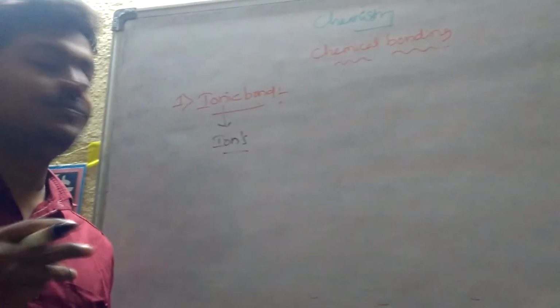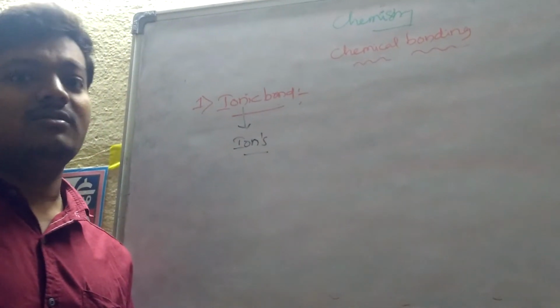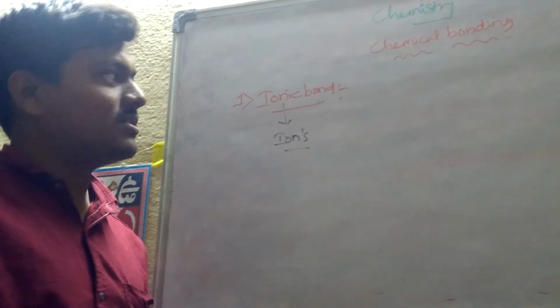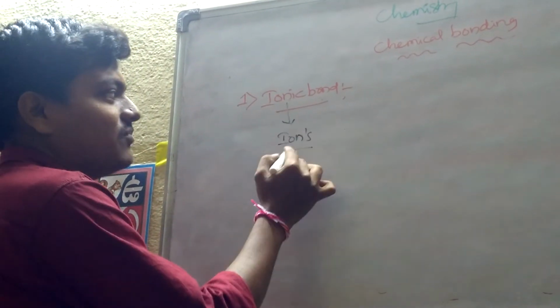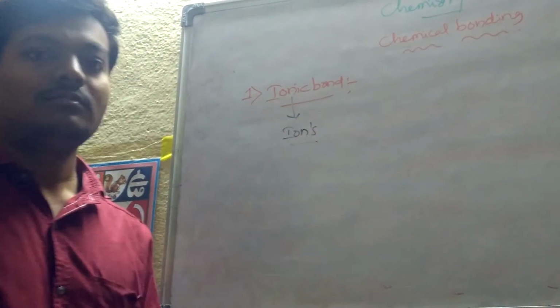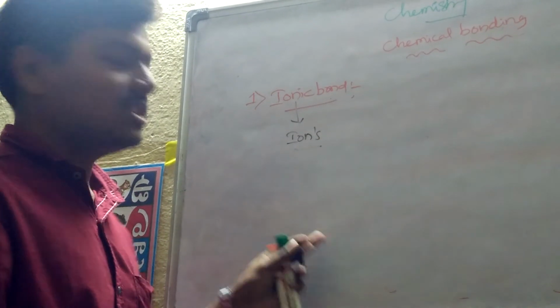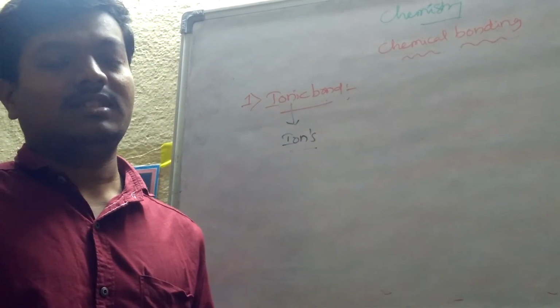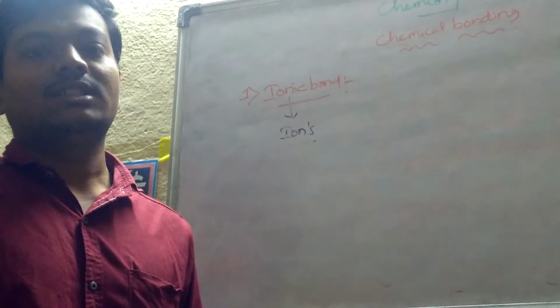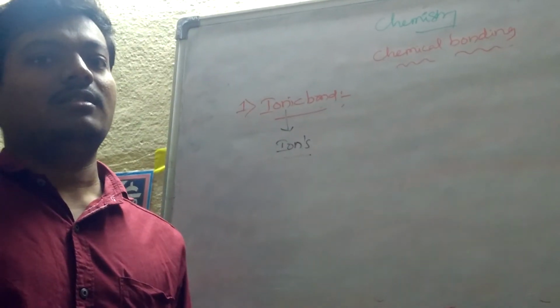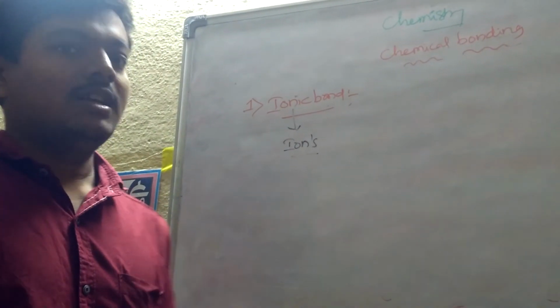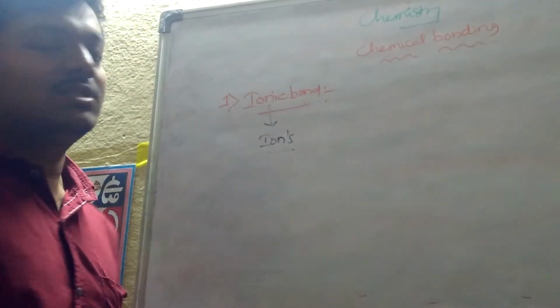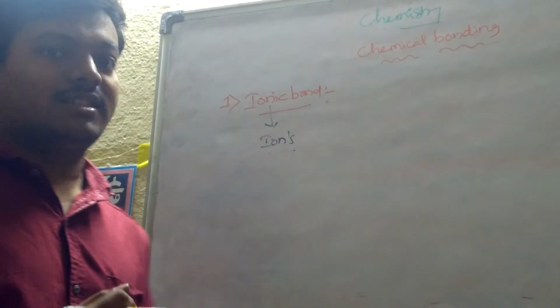So I am giving three definitions for you. You can select any one. What is the first definition? The bond which is formed between ions, or the bond formed due to the transfer of electrons, the loss or gain of electrons, or between two types of electrical charges.